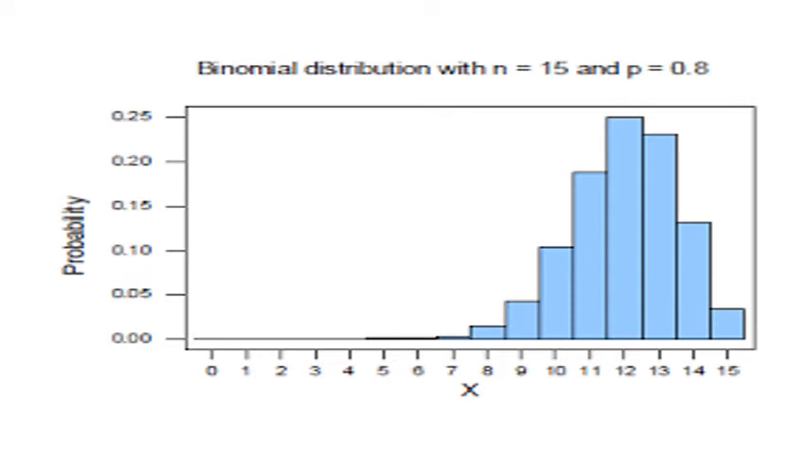Now, in this example, n equal to 15 and p equal to 0.8. The maximum probability occurs when x takes the value 12. Therefore, the mode value for this problem is 12. Based on this mode value, we can compare how other values are distributed. The number of values distributed below the mode value is more than the number of values distributed above the mode value. That means the curve is moving towards the left.